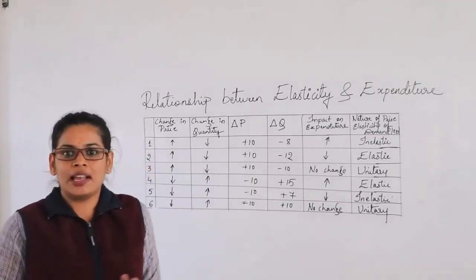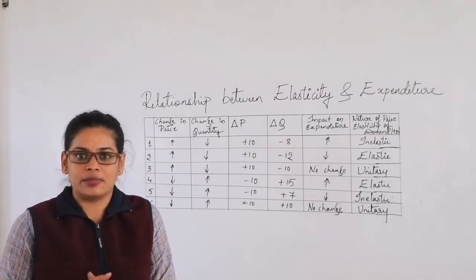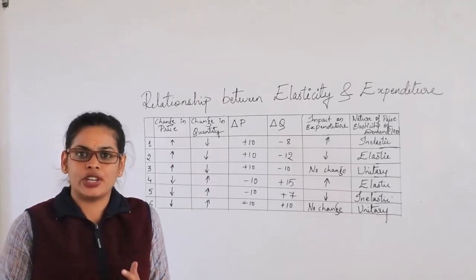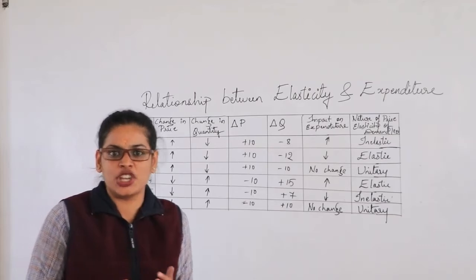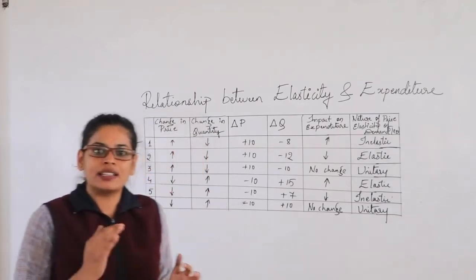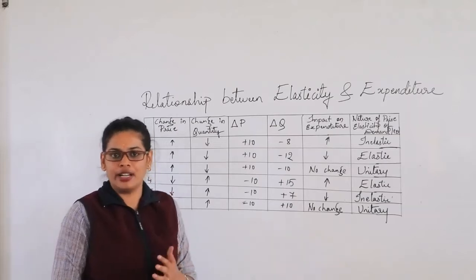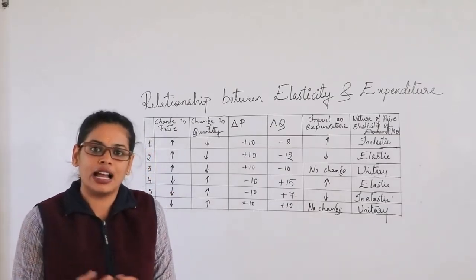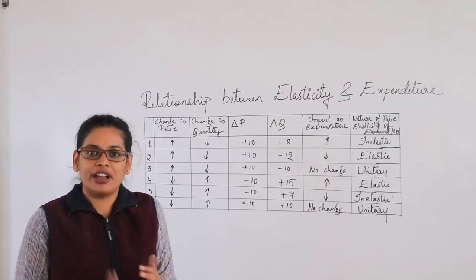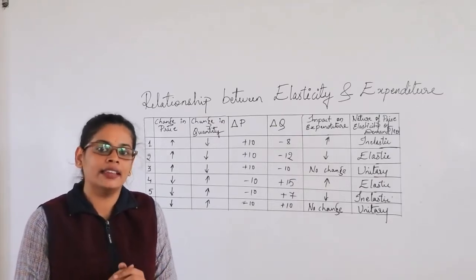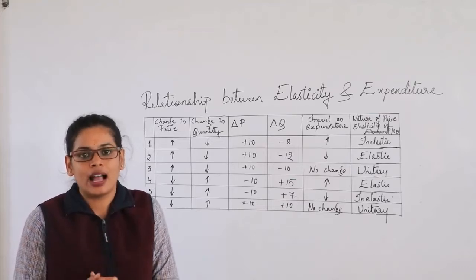So for example, if we consider food items or food commodities, even if there is a percentage change in the price, the percentage change in the quantity demanded is not going to change much, right? Because we need food in our daily life. That's the reason, even if there is a change in the price of the food commodities, it is not going to affect us much.